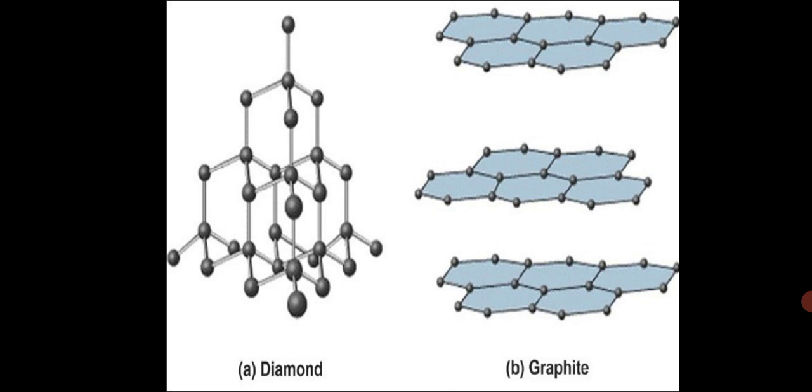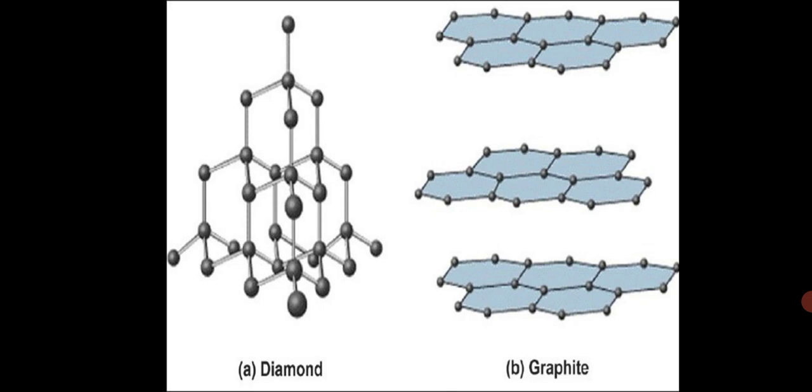Unlike diamond, graphite is a black substance and possesses a metallic luster. Graphite marks paper black, and therefore it is also called black lead.